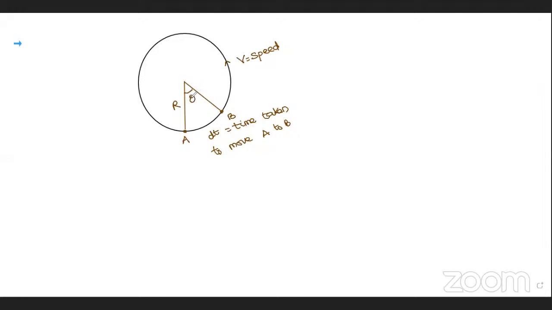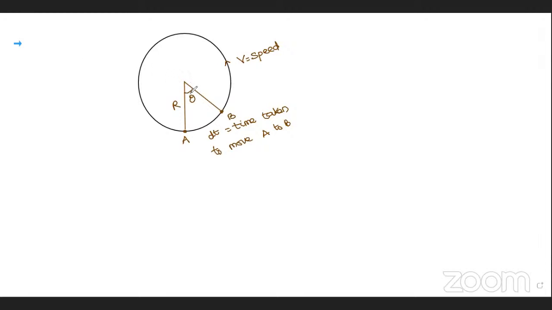That angle, we call in mathematics as angle only. But when you come to physics, the same angle is given a new name.